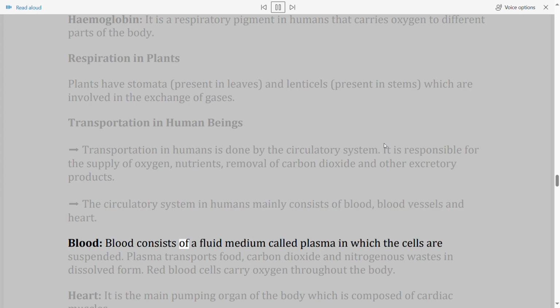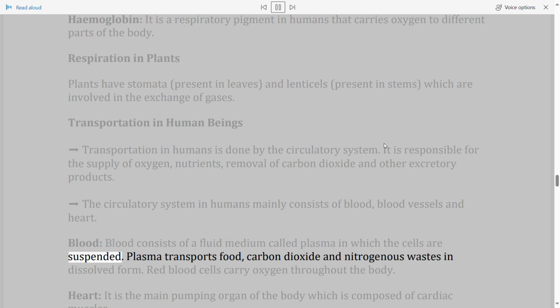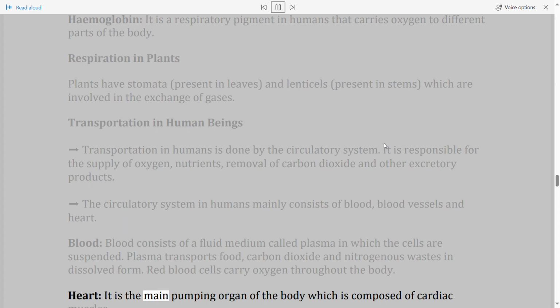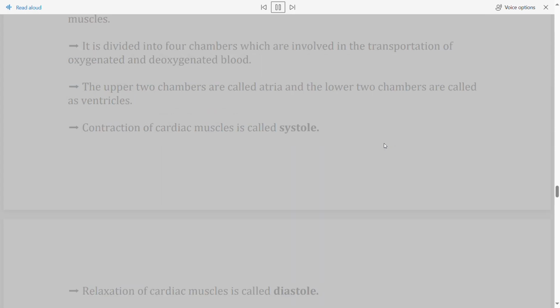Blood consists of a fluid medium called plasma, in which the cells are suspended. Plasma transports food, carbon dioxide and nitrogenous wastes in dissolved form. Red blood cells carry oxygen throughout the body. Heart. It is the main pumping organ of the body which is composed of cardiac muscles. It is divided into 4 chambers which are involved in the transportation of oxygenated and deoxygenated blood.